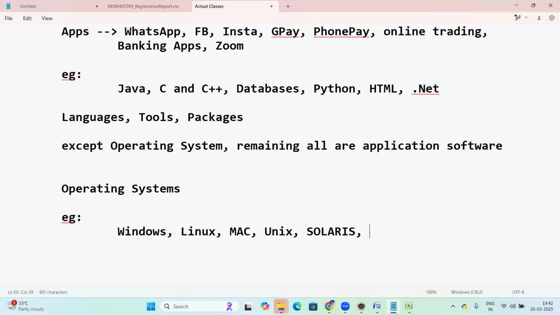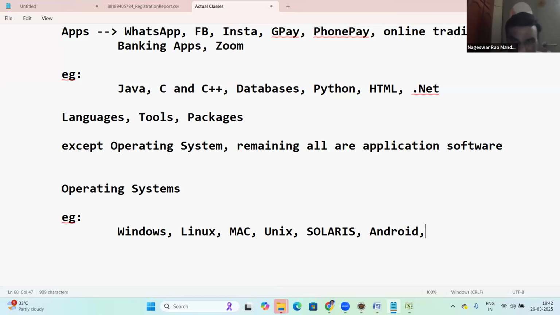Android, iOS, Android, iOS, right? So these all are operating systems. Except these things, remaining all the technologies are application software. It's very simple. Except these operating systems, remaining all are application softwares only.